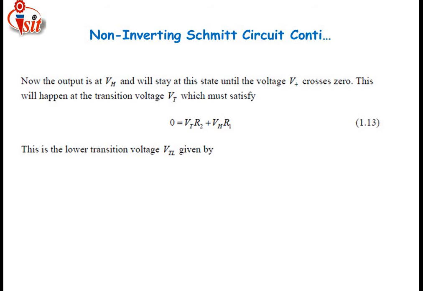Along with this, now the output is at the higher level voltage, that is VH, and will stay at this state until the positive voltage, that is the input voltage, crosses 0. This will happen at the transition voltage Vt, which must satisfy 0 is equal to Vt R2 plus VH R1.